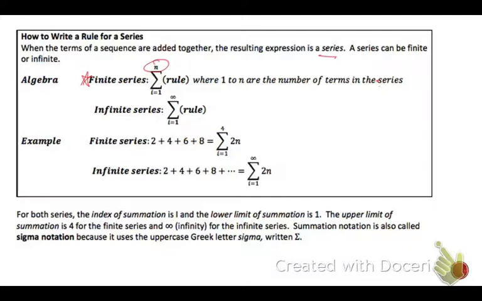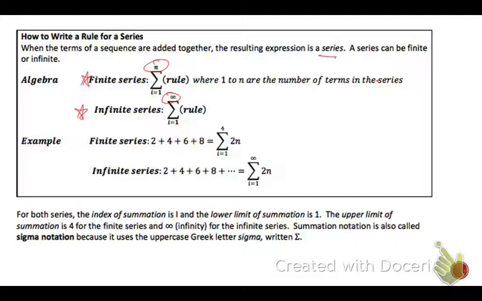And so if it's a finite series, you will actually have a number for n. If it's infinite, you will have infinity. And that's where 1 to n are the numbers of the terms in the series. For an infinite series, you'll see that the numbers range from 1 to infinity. And then notice just out to the right of the sigma, and that's a Greek letter, you write the rule.